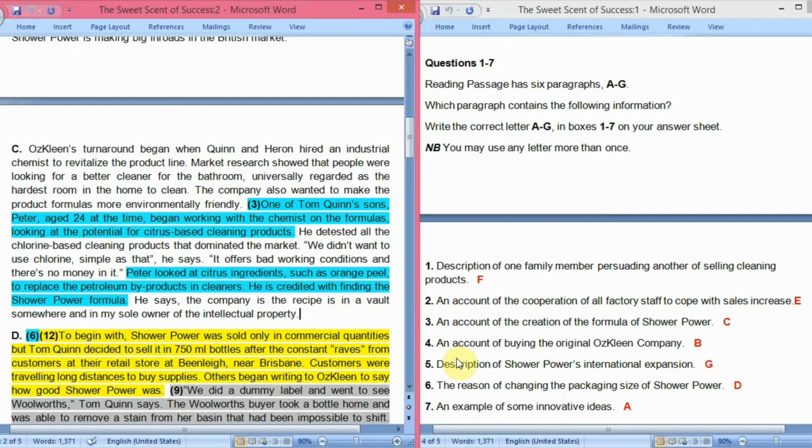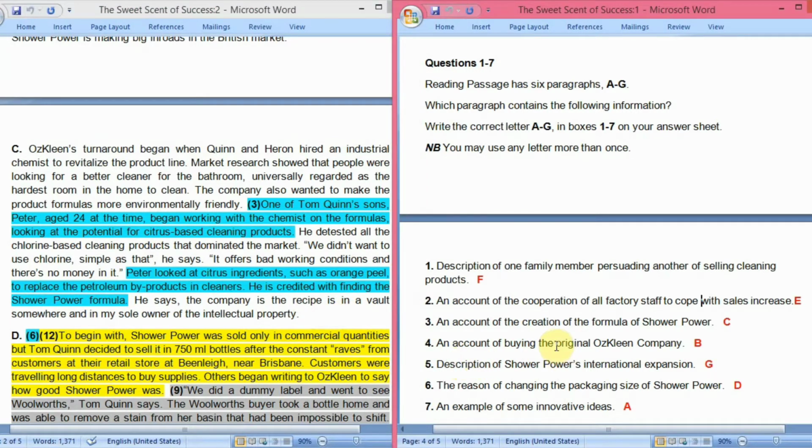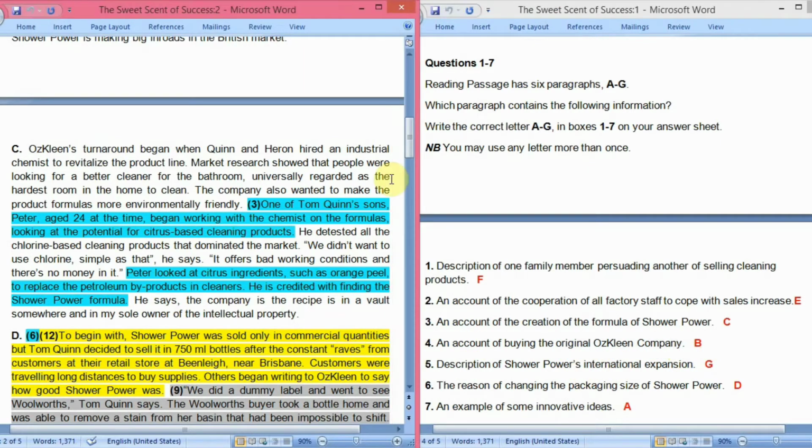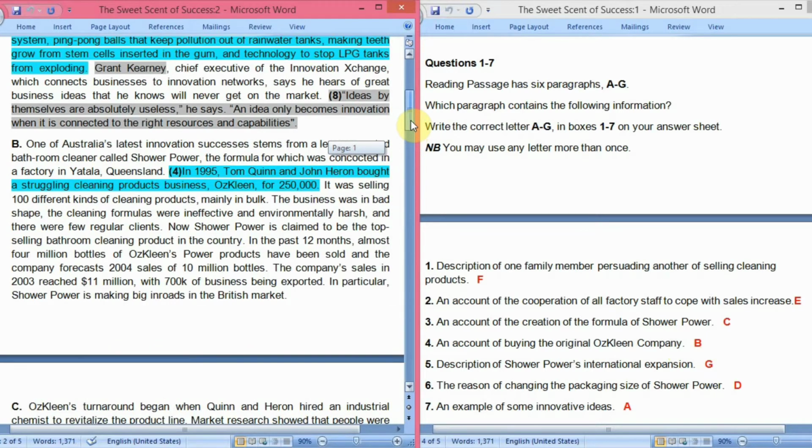The fourth question is: an account of buying the original Oskaline company. When the Oskaline company was originally bought, it is in B paragraph. In B paragraph, 3rd line: in 1995, Tom Quinn and John Harron bought a struggling cleaning products business. So it was not a good business at that time when they bought it. The name of the business was Oskaline and they bought it for 250,000.